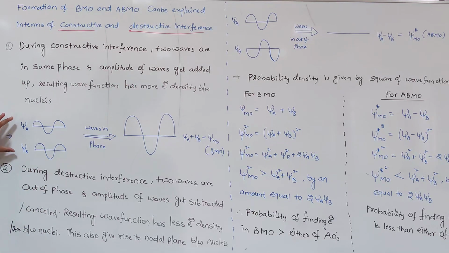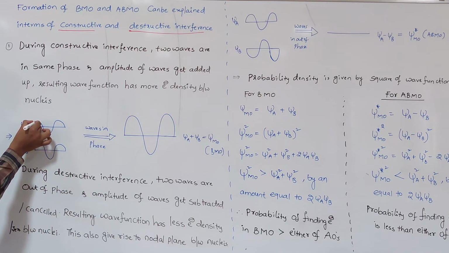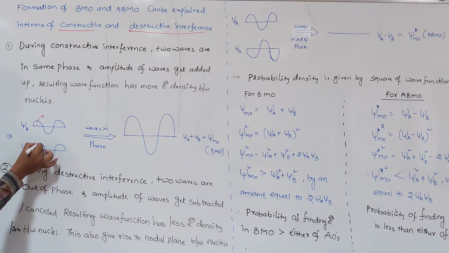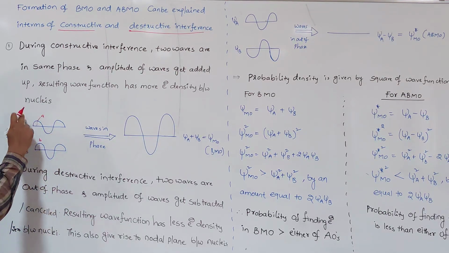So, for example, these are the two atomic orbital wave functions. Both the crests are on the same side, and the troughs as well, then the next crest. That is said to be waves in the same phase. And these are the amplitudes. For example, this amplitude is A and this amplitude is B. When the two waves are in the same phase, they are added up.